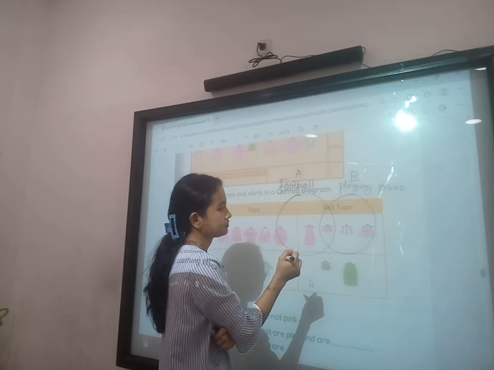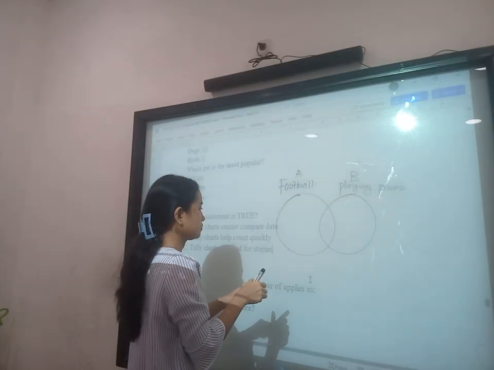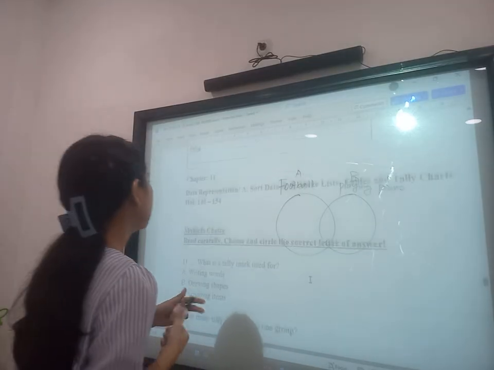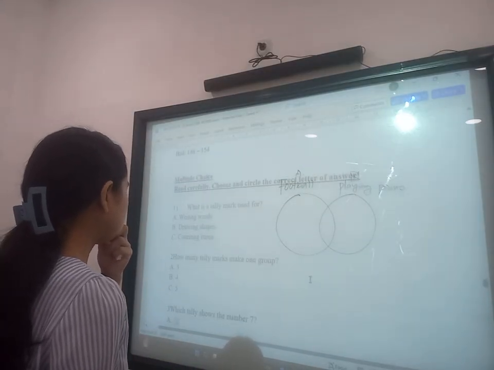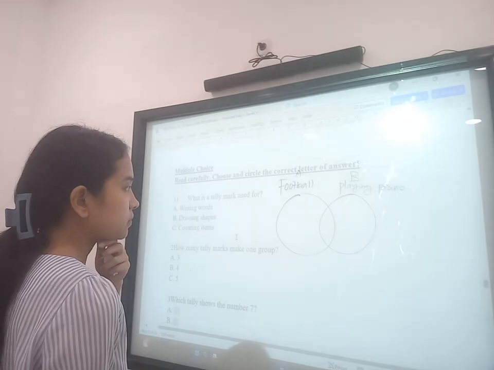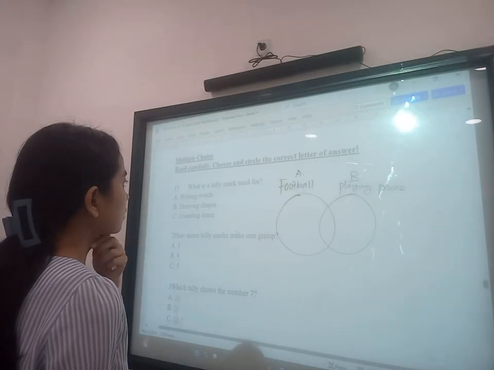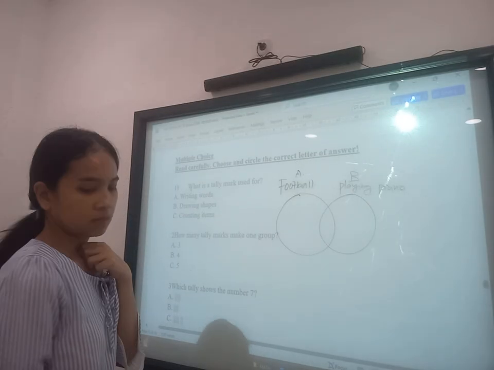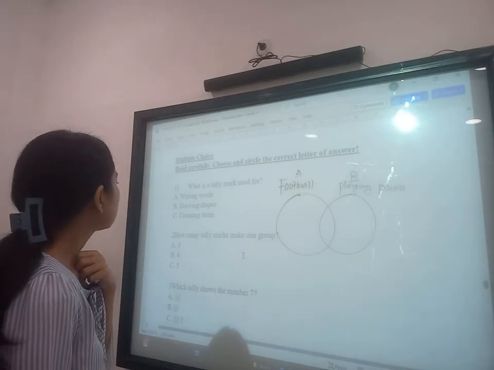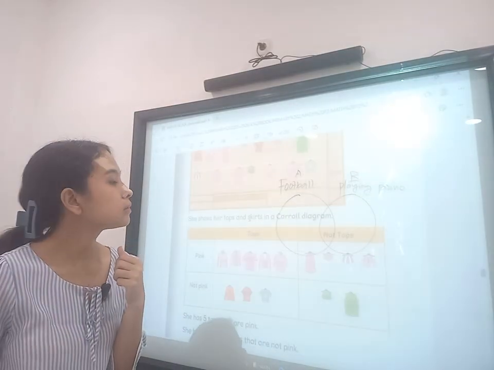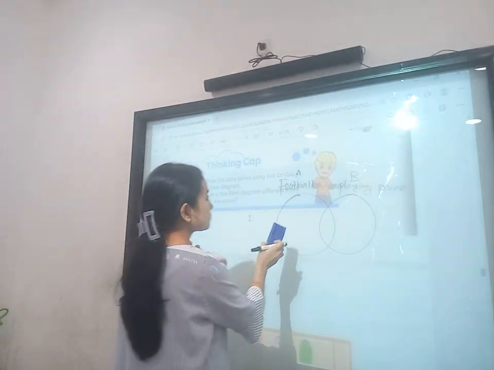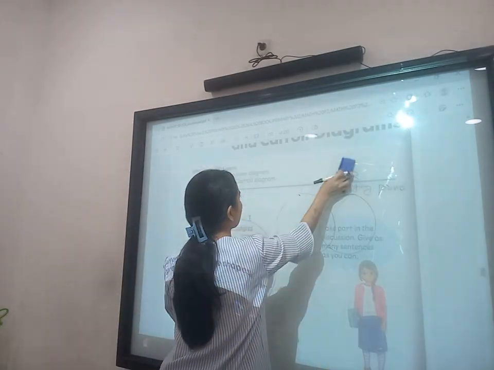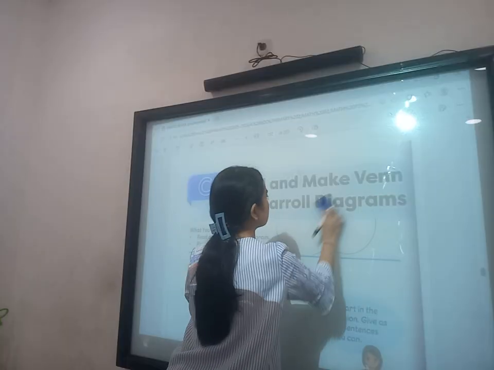Carroll diagram. I think there is a problem here because the homework is mostly about tally charts. I think you have prepared for the tally charts, right? Yes, the one that you prepared before is about the tally chart. So maybe we just keep this one first. I will try to explain this one to you later after the evaluation. Oh, okay, sir. We just keep this one.